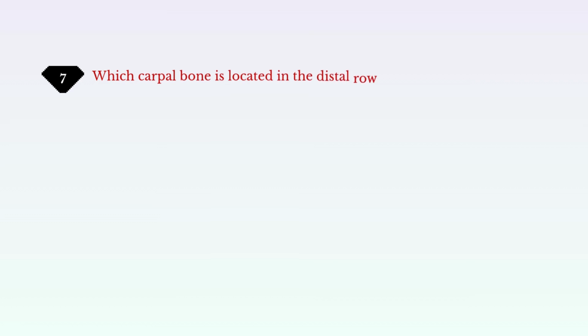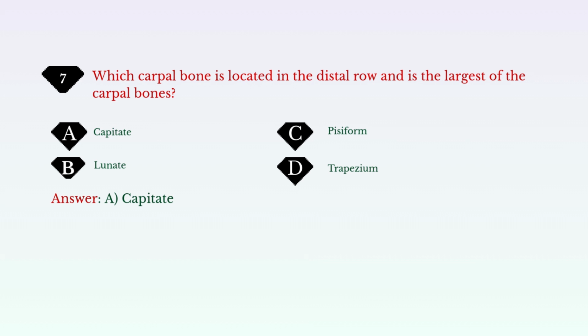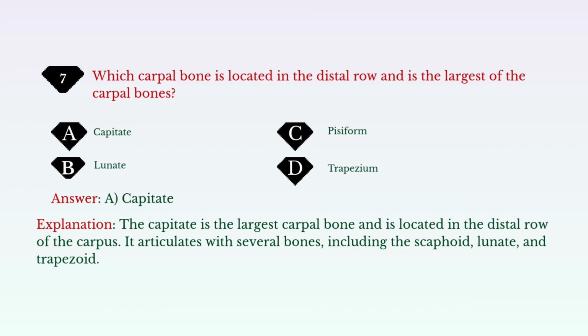Which carpal bone is located in the distal row and is the largest of the carpal bones? A. Capitate. B. Lunate. C. Pisiform. D. Trapezium. Answer: A. Capitate. Explanation: the capitate is the largest carpal bone and is located in the distal row of the carpus. It articulates with several bones, including the scaphoid, lunate, and trapezoid.